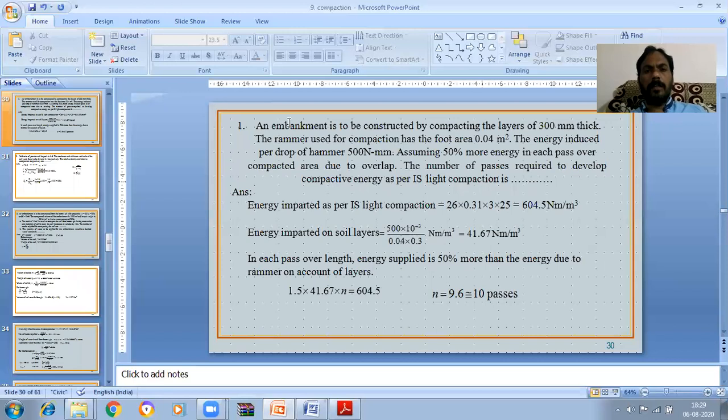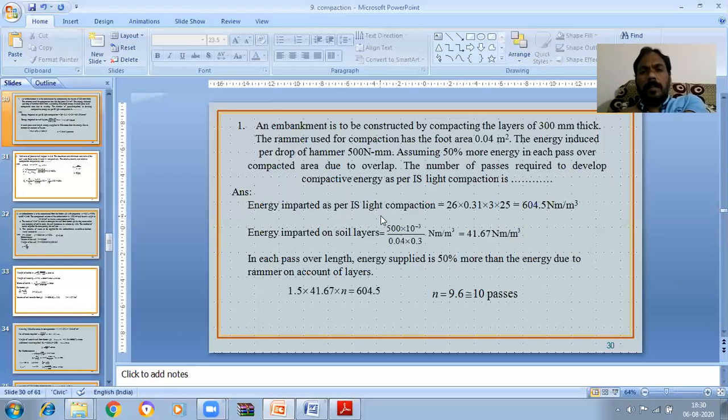Let us see another problem. An embankment is to be constructed by compacting layers of 300 mm thickness. The rammer used for compaction has a foot area of 0.04 square meters. The energy induced per drop of the hammer is 500 Newton mm. Assuming 50% more energy in each pass over the compacted area due to overlap, the number of passes required to develop the compaction energy as per IS light compaction is dash.